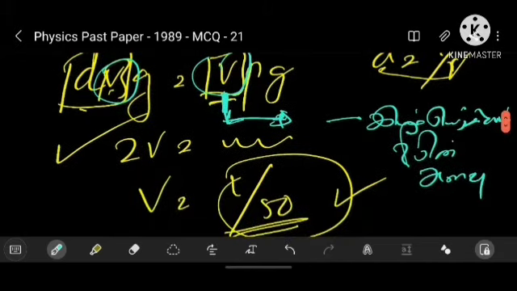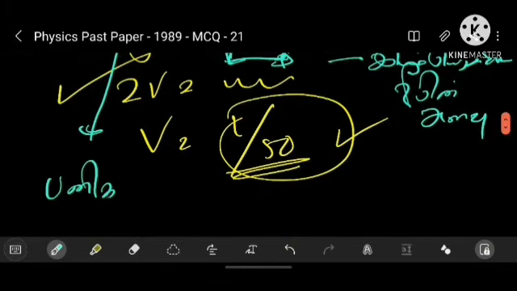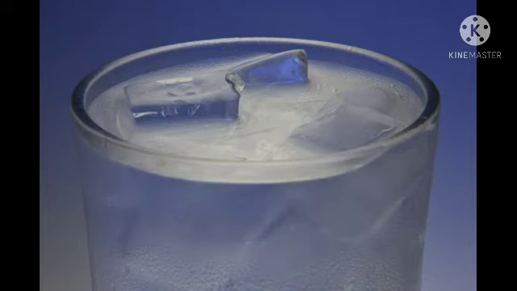V over here is the total volume of the ice cube. Both are totally different. The volume of the ice cube and the volume of the water displaced by it will be the same only when the ice cube melts. If the ice cube doesn't melt, then the two volumes are totally different.